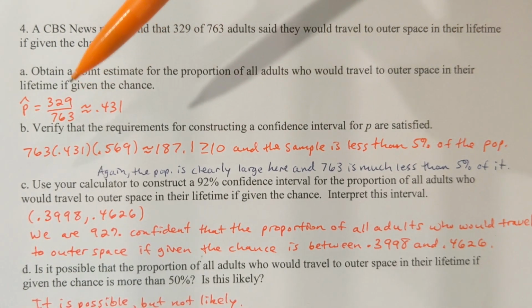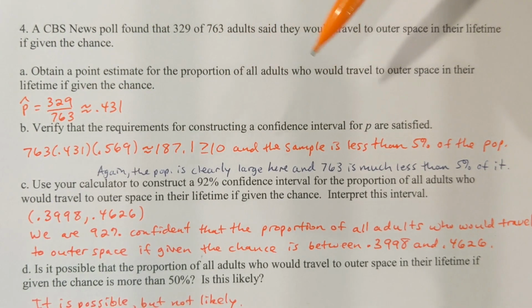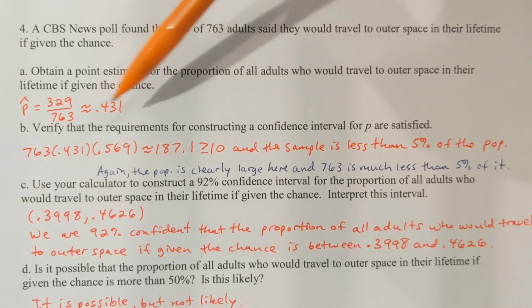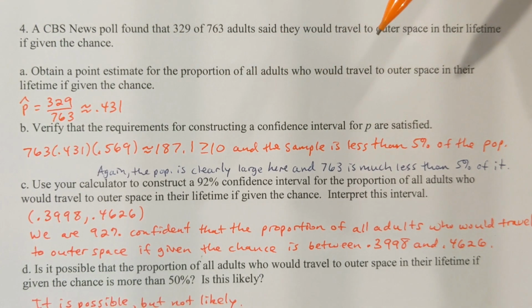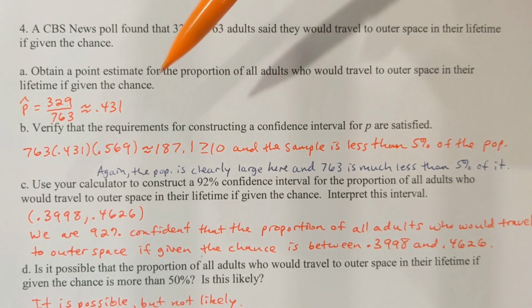Okay. Now, of course, the bigger question is, what if we were to survey all adults in the world and ask them this question? Okay. Would it be around this number or not? Like, we're going to find an interval of numbers where we think that true percentage is going to lie between.